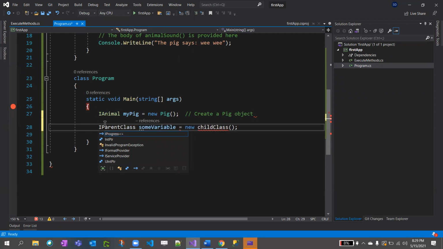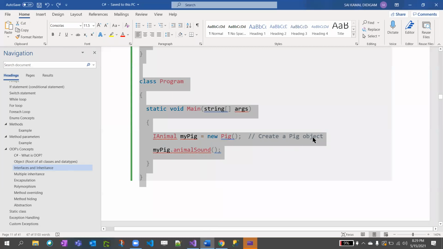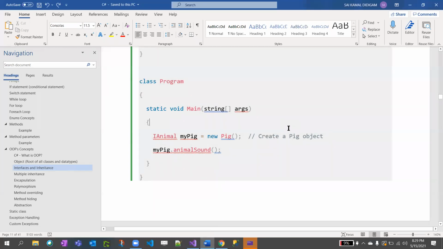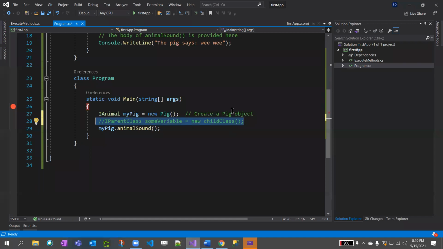This is just an example I'm telling, this line will get errored out, but I'm just trying to help out what it means. Here IAnimal means the parent class, myPig means some variable declared for it, and new Pig means new child class. Got it? Okay, this is clear, right?